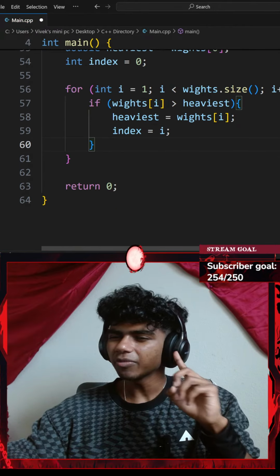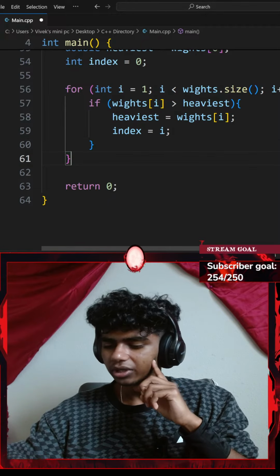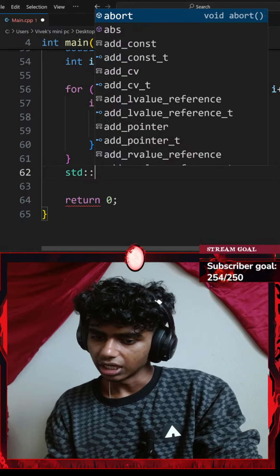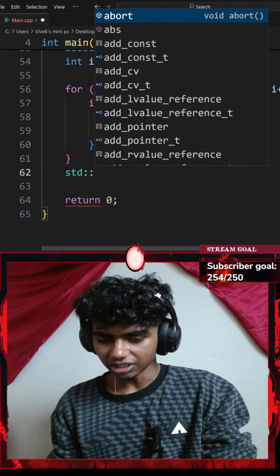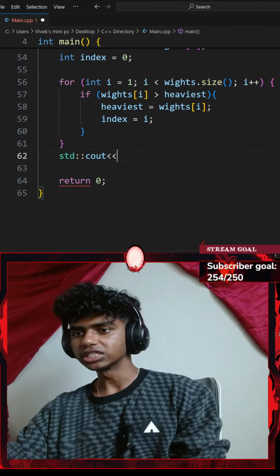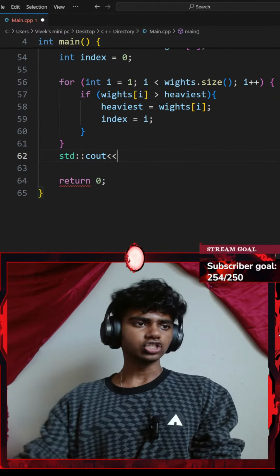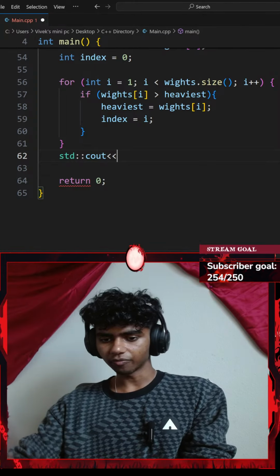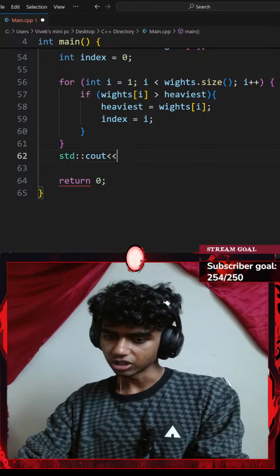And outside my for loop, I could go with a standard console output. So let's go ahead and add a standard console output. Index as well, you can. Oh, I see. Okay, so I'll go with a standard console output with an insertion operator. I want to insert something. Okay, so first I gotta insert heaviest item with another insertion operator of my index, i plus 1.